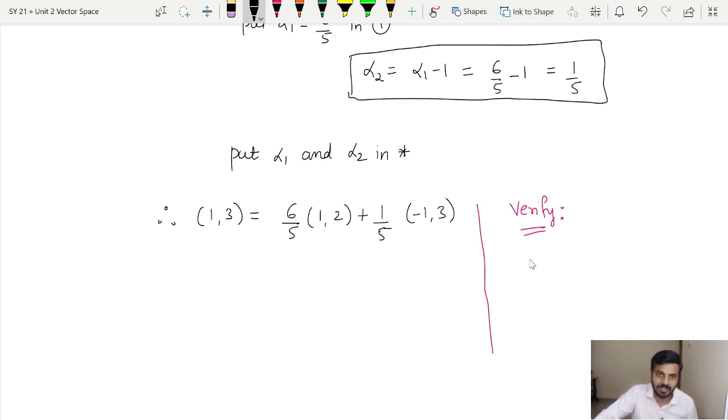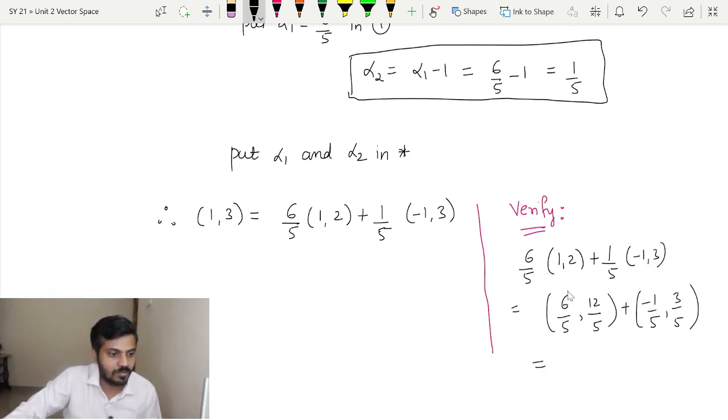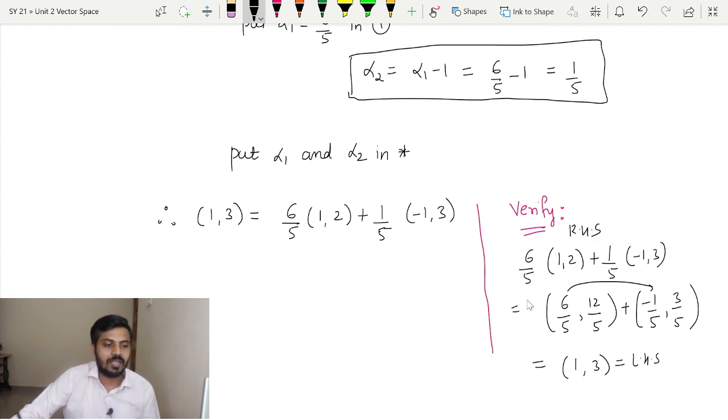Simply start with the right hand side, go on doing the calculations and see whether you are getting the left hand side or not, and you can see I will get 5 upon 5 which is 1 and 15 upon 5 which is 3, and that is nothing but our LHS. So we have started with RHS and we are able to prove that it is equal to LHS. Thus our answer is also verified.